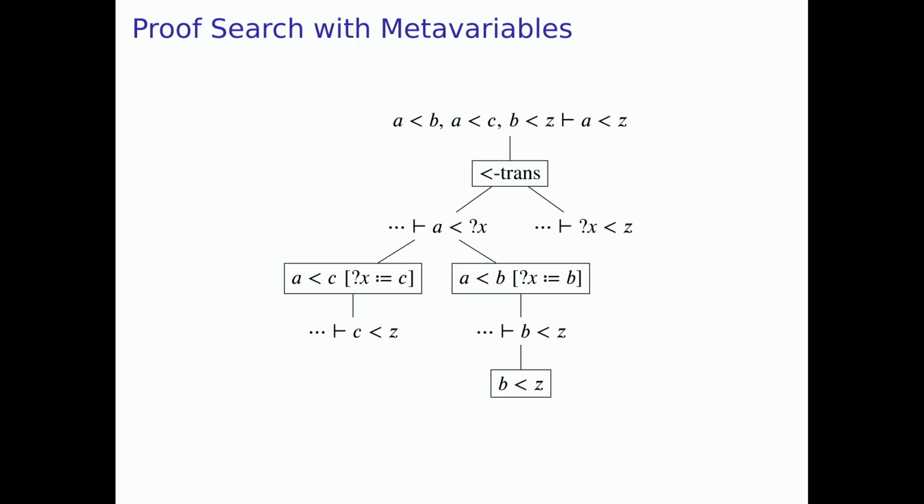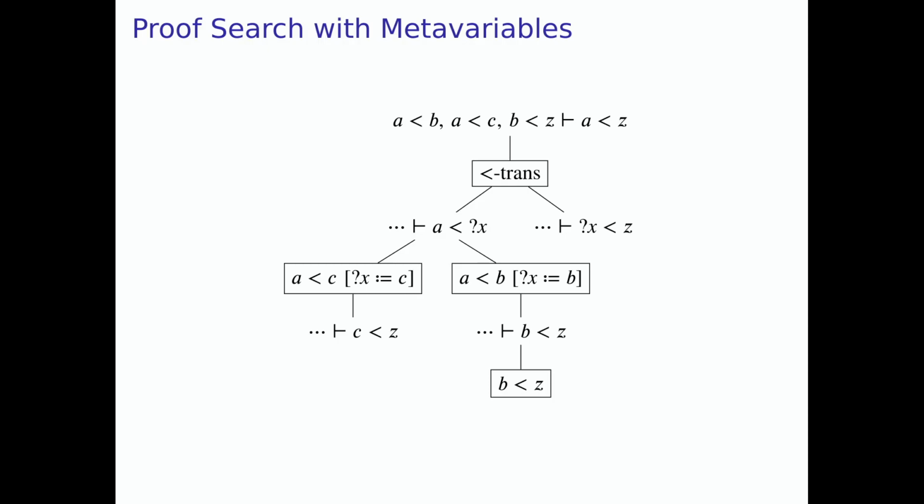And the third advantage of this algorithm is that it is complete. We conjecture. We haven't actually proven this, but I'm relatively sure that it is the case. And it is complete in the sense that if you use a fair search strategy, so one where each rule is eventually applied to each goal, then this algorithm will find a proof, provided that a proof with our given rule set actually exists. So if there is a sequence of tactics that you can apply from the rule set to the initial goal that will close the goal, then this algorithm will find it.